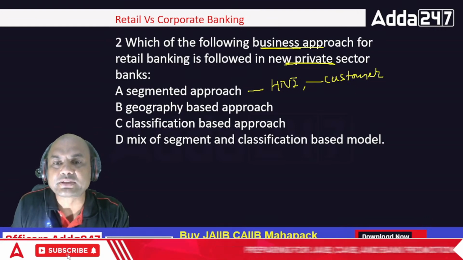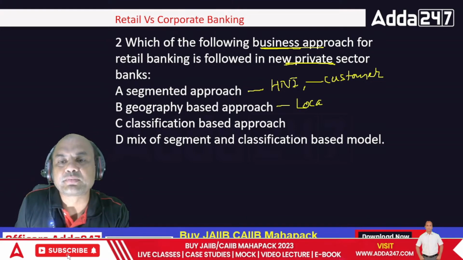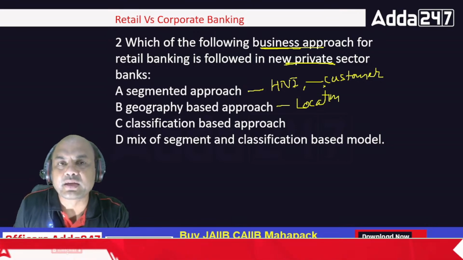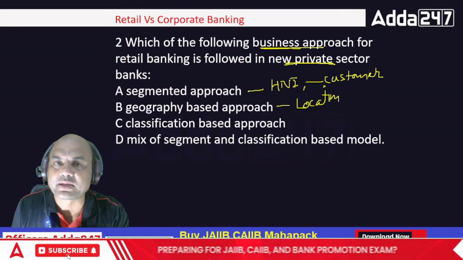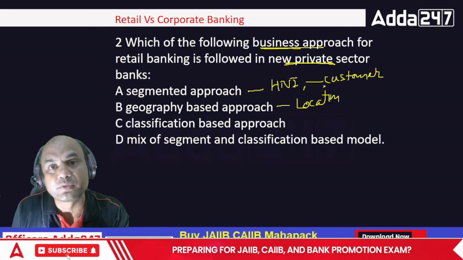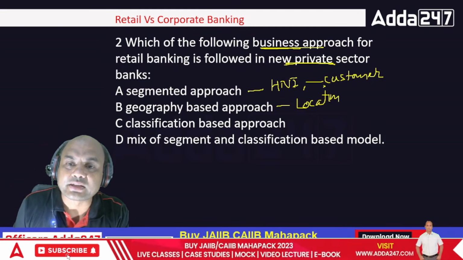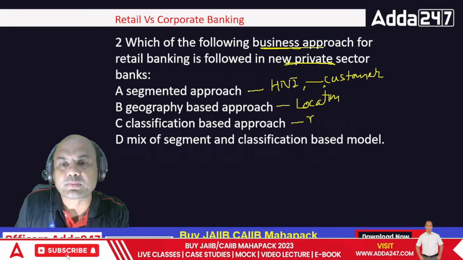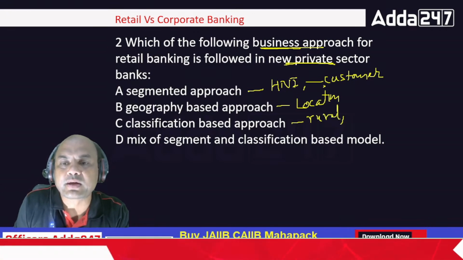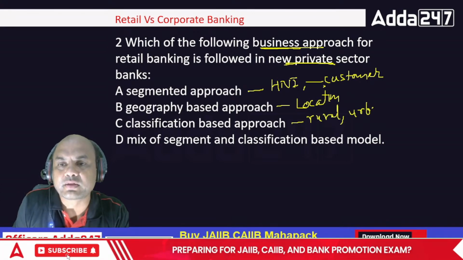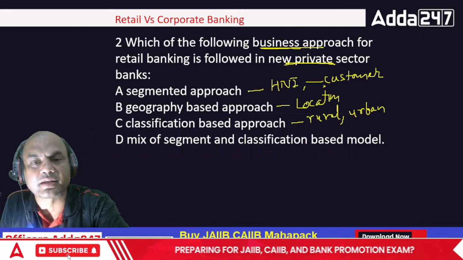Second is geography, means location. Is my branch in UP? Is my branch in Tamil Nadu? Is my branch in USA? And third is classification. Here comes this rural branch, urban branch, semi-urban. All these branches, everything comes over here.